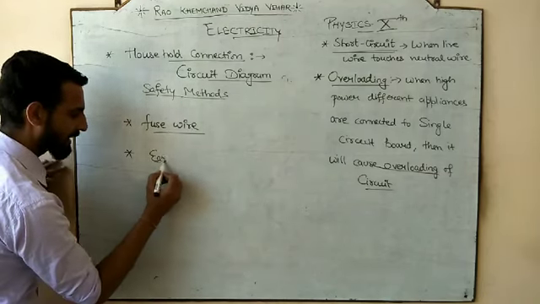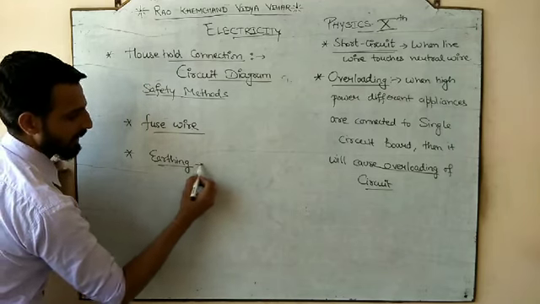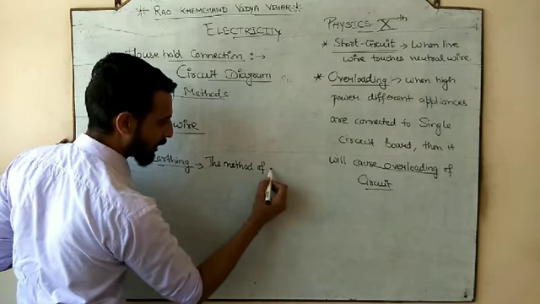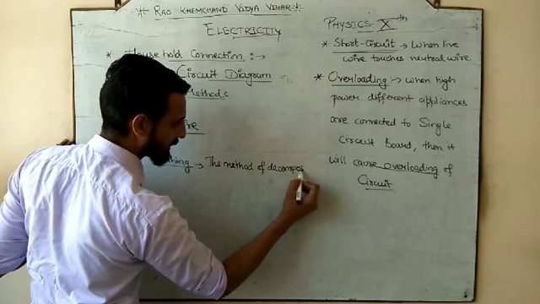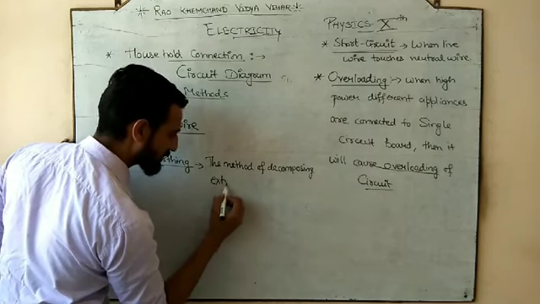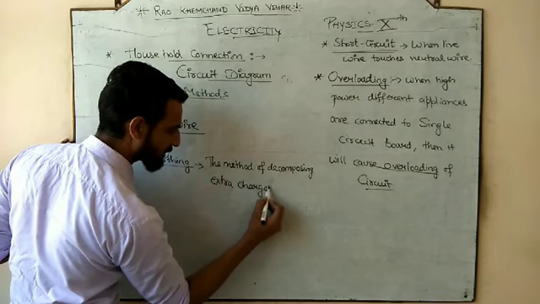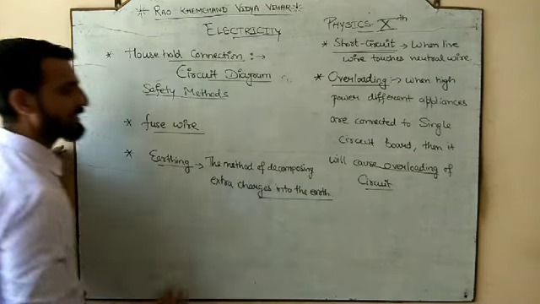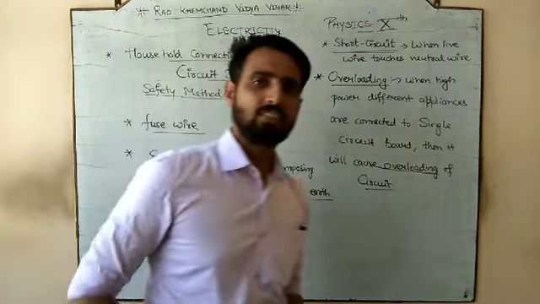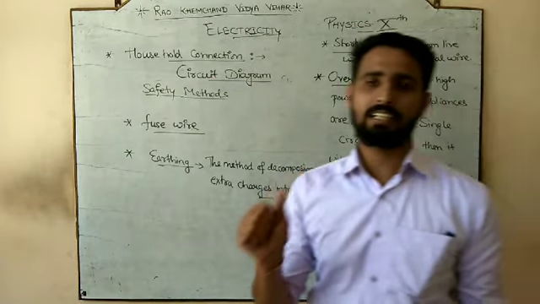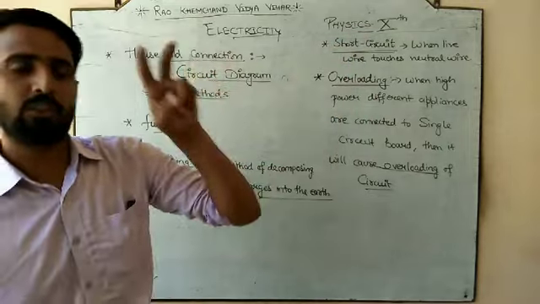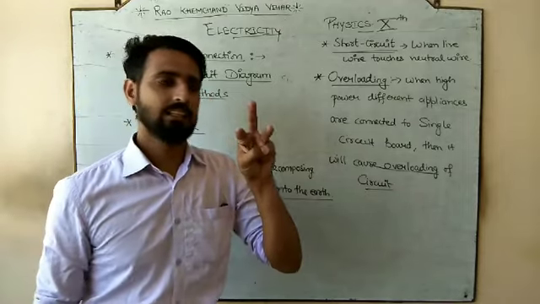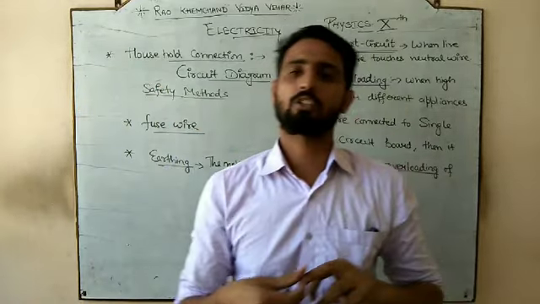The second method is earthing. Earthing means the method of decomposing extra charges into the earth. And that earthing point is our third point, the third plug at the top: live wire, neutral wire, and this is the earth wire. This third point is always the earth wire.